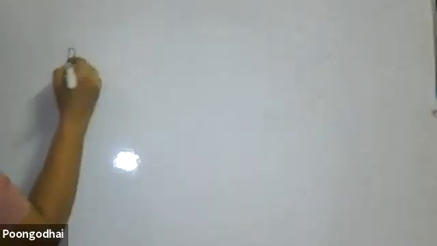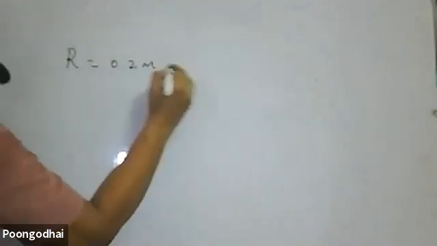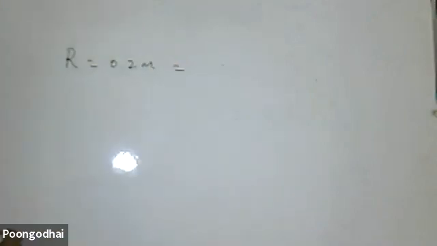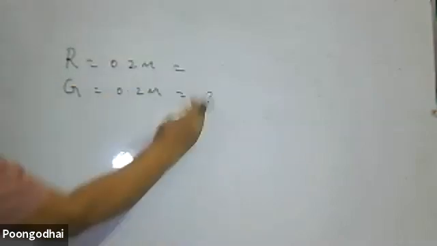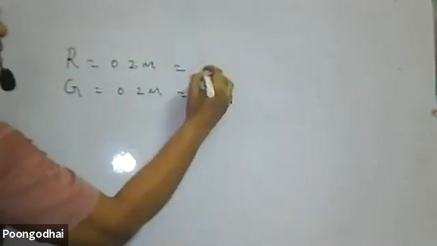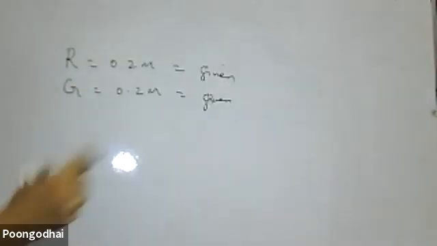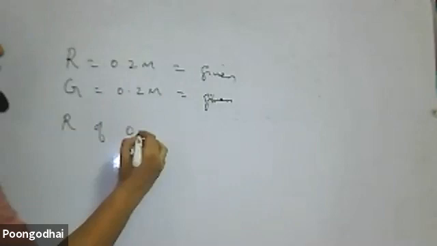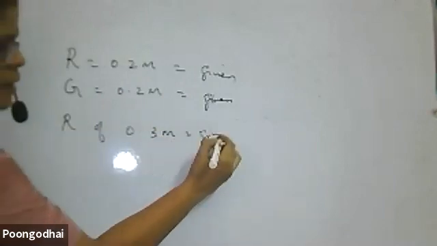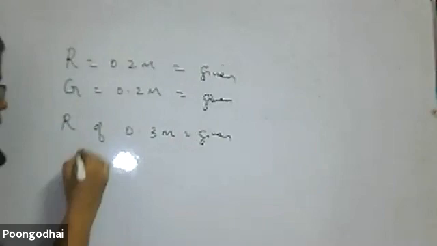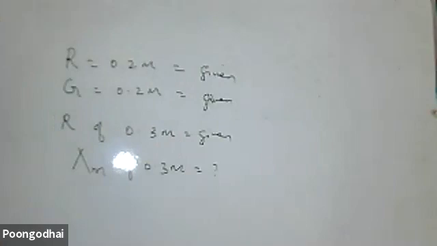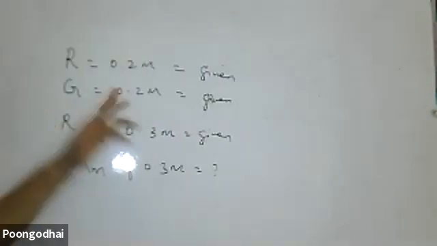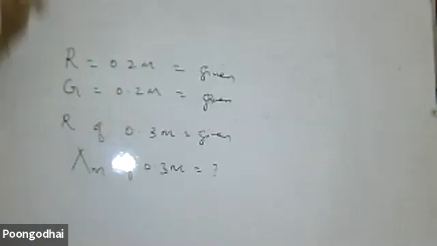They will give the resistance of 0.2 M, or the conductance of 0.2 M, and then the resistance of 0.3 M will be given, but they ask lambda m, the molar conductance of 0.3 M. Understand the question, be careful, and go through the question properly. This type of question is often repeated for your CBSE.